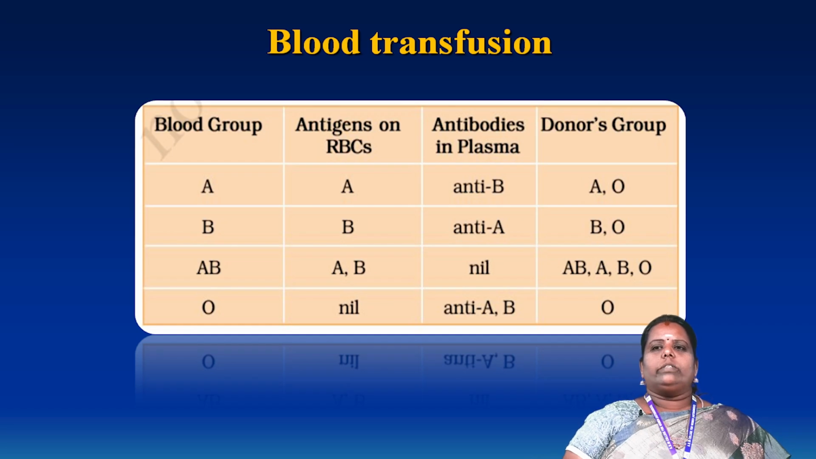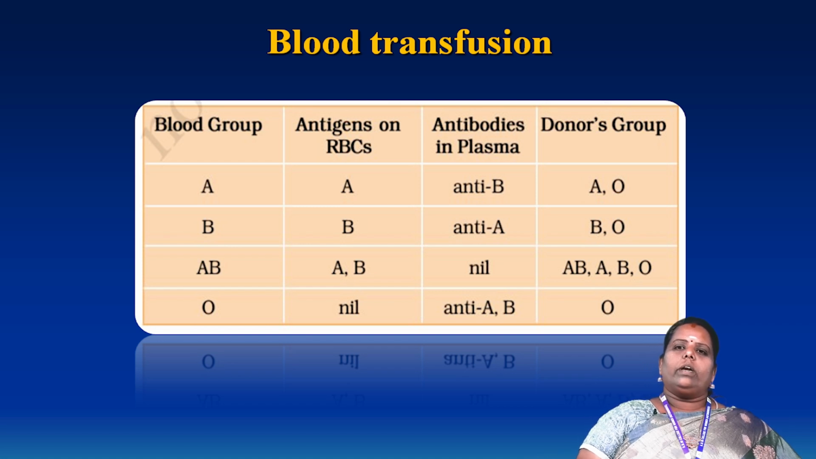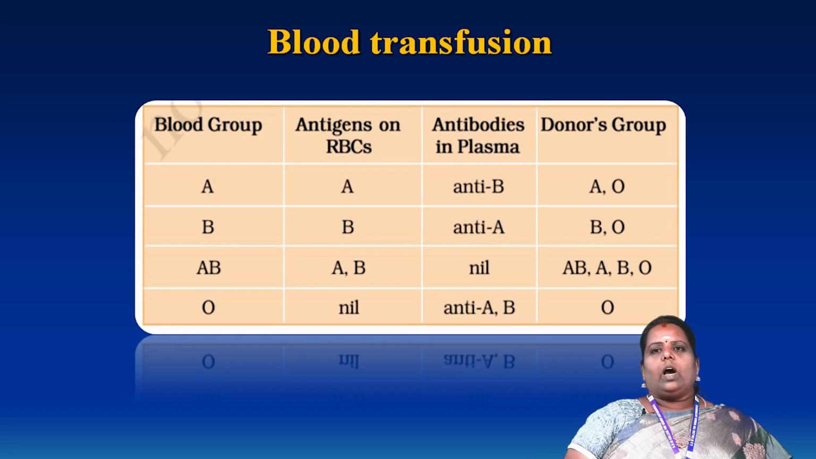A B blood group person gives blood not to the A group, but to the B group and another one, the O group, because he has the B antigen and A antibodies. Another one, the AB blood group person has the antigens A and B, and there is no antibody.